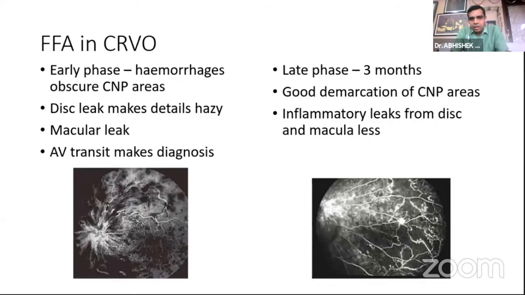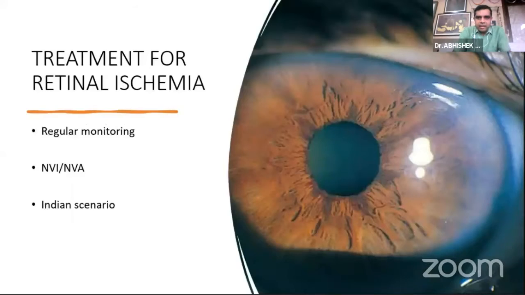So early phase FFA is not very informative in the sense that we don't see CNP areas clearly because of the hemorrhages, and the disc leaks make them hazy. In the late phase, after 2 or 3 months, when you do an FFA, you can clearly see the CNP areas. So if the CNP areas are more than 30 disc diameters, it becomes borderline, and we need to do a PRP. In our Indian settings, we follow up the patient closely and do regular monitoring to see for NVI and NVA.